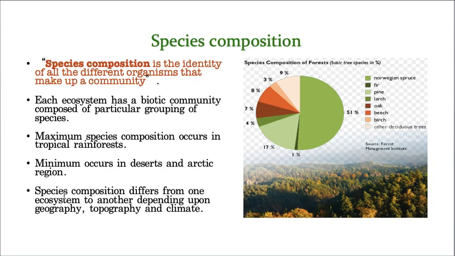One thing, species composition differs from one ecosystem to another based on its geography, topography and also climate. Especially climate is a key factor that decides the type of species present in a given area. For example, the rudraksh plant. Have you ever seen rudraksh in our tropical area?